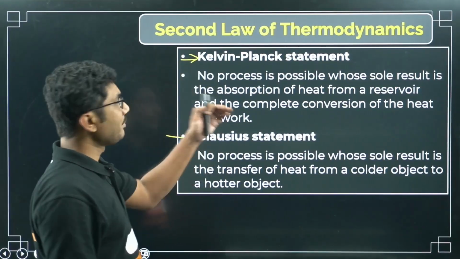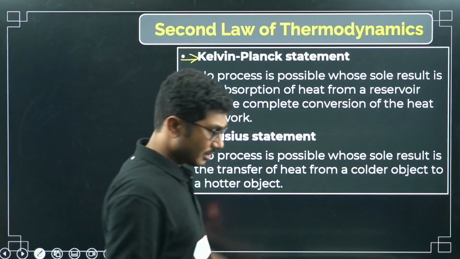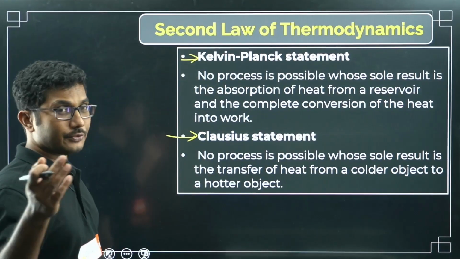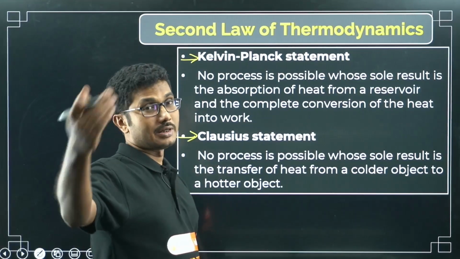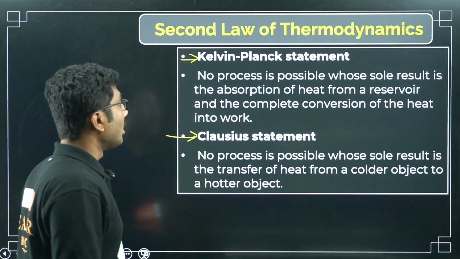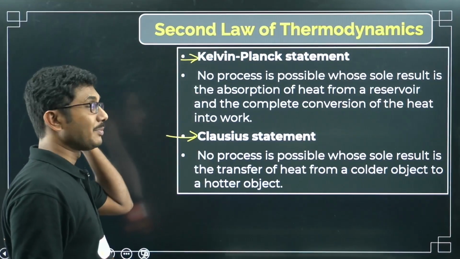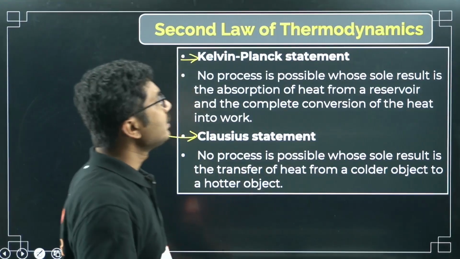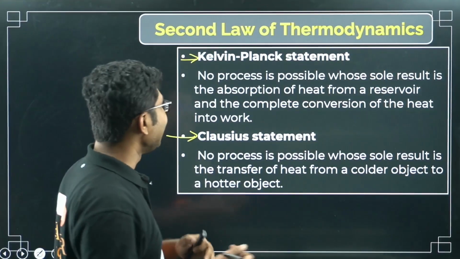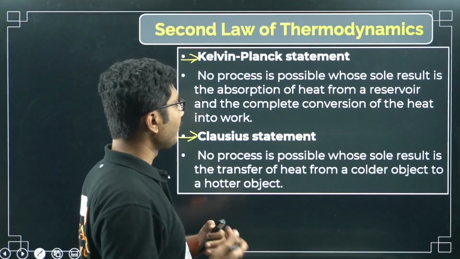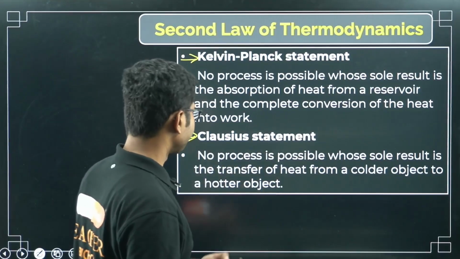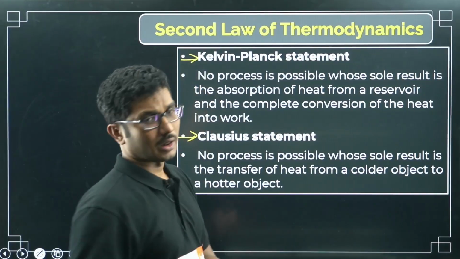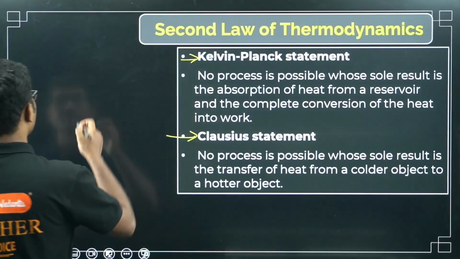Kelvin and Planck, Max Planck, they are both very famous people in physics. If you get some time, read about them. So first, what is the Kelvin-Planck statement? No process is possible whose sole result is the absorption of heat from a reservoir and complete conversion of the heat into work. So what is the meaning of reservoir?